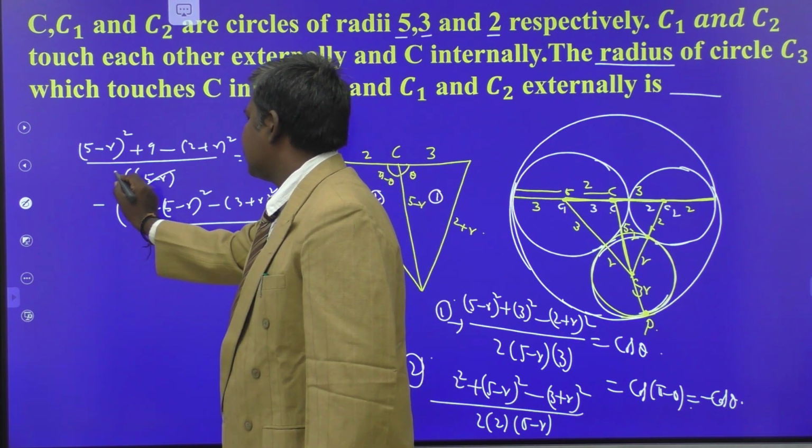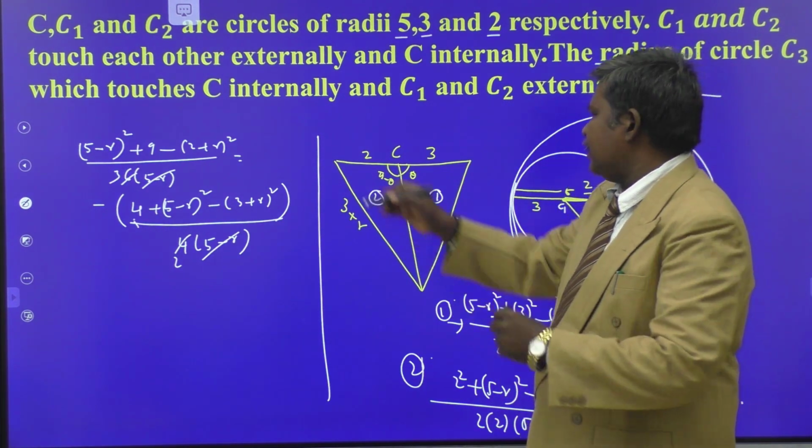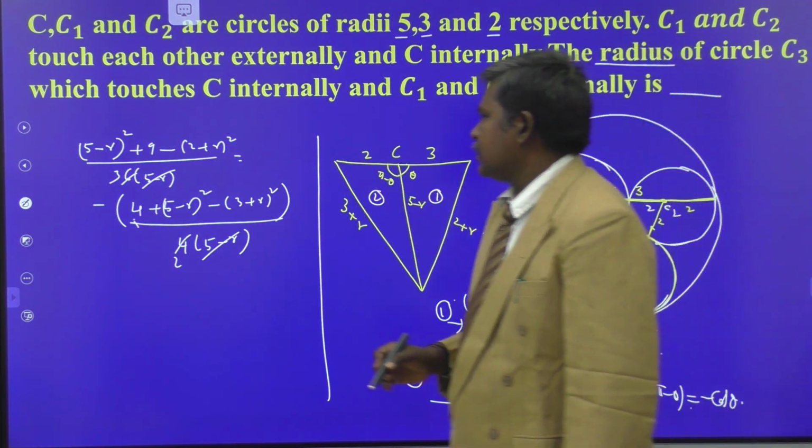This is 2 times, this is 3 times. So by simplifying this, we get the required radius.